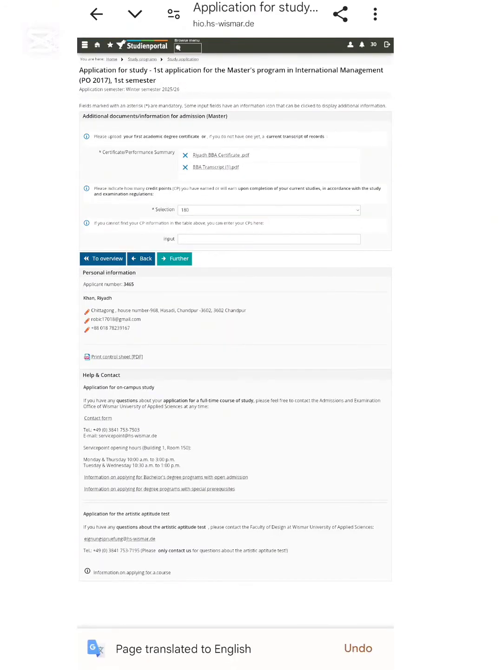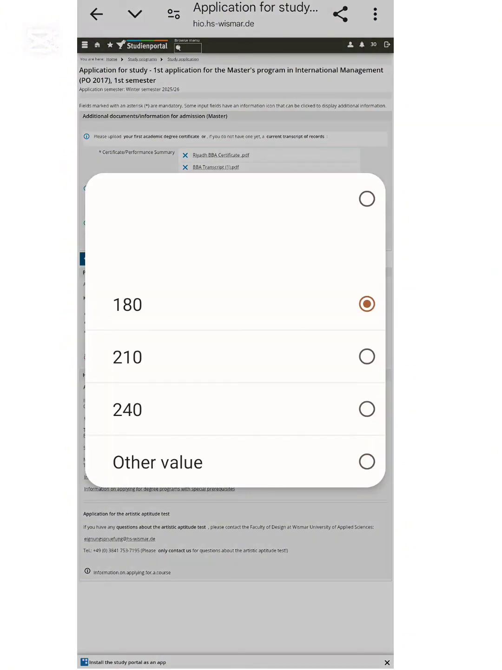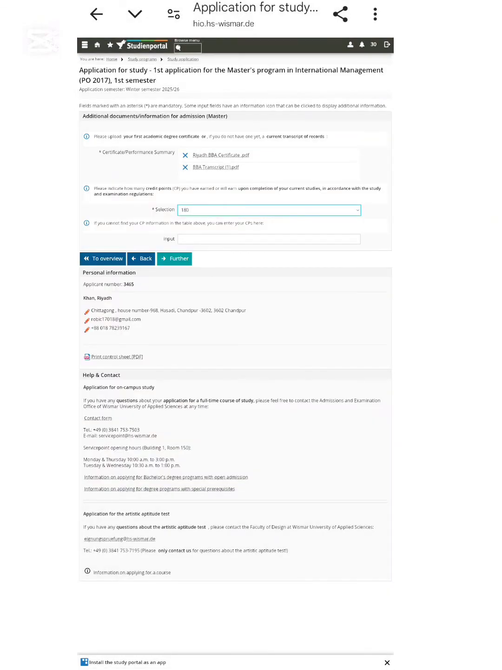Now you choose your PDF file. You must remember, you have to submit PDF files. Certificate or performance summary, I also submitted up to 2 files. You can apply in this section. This is why I uploaded my bachelor certificate. I completed my BBA, and I also submitted my transcript certificate. And here you write how many credits you completed in your bachelor's. At the university where I completed my bachelor, I completed 180 credits. I selected it and then went further.